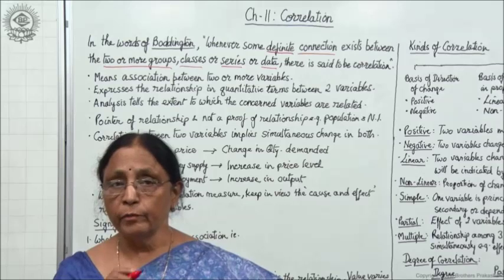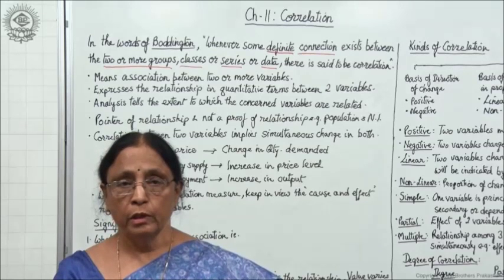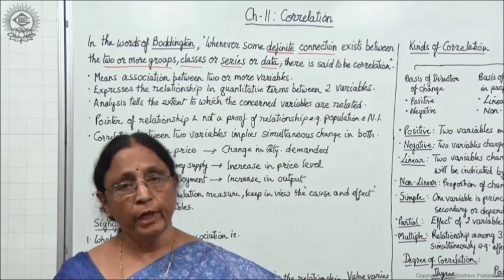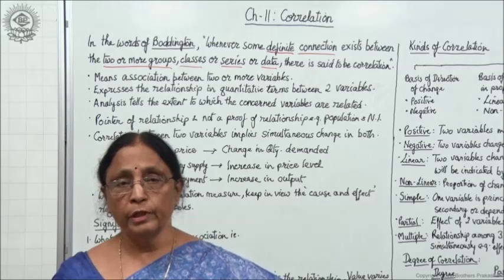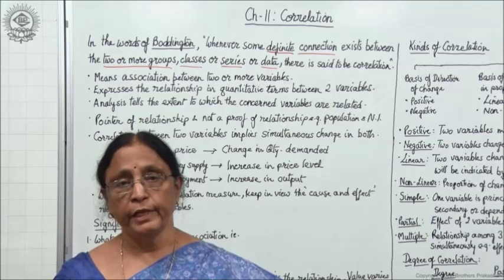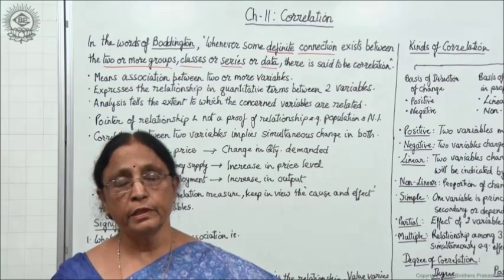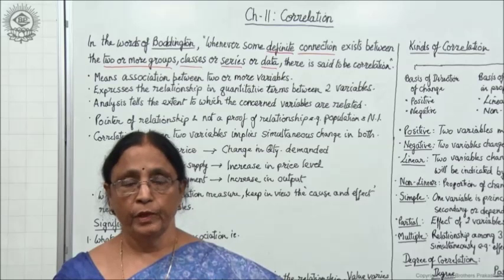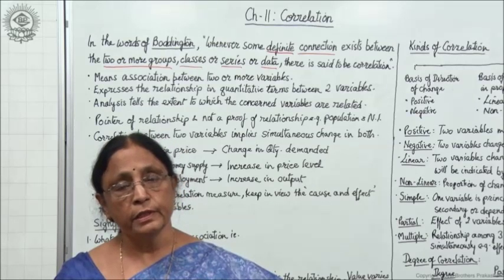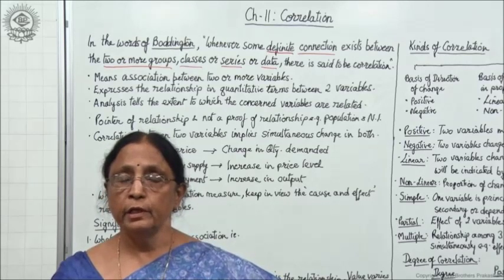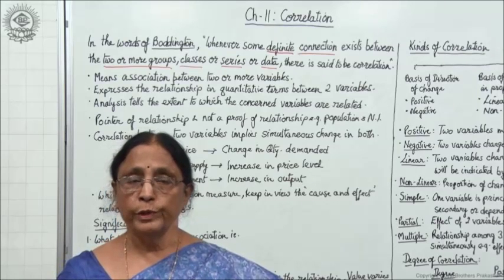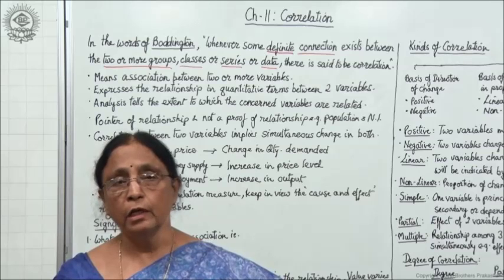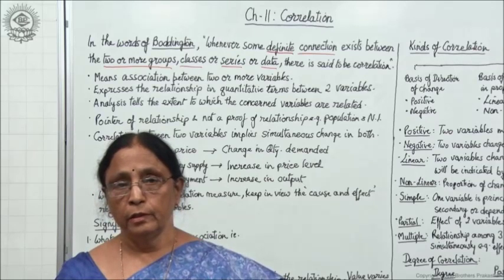This is not the demand by any particular individual, but the overall market demand. So it's a common observation that whenever the price increases, quantity demanded decreases, and whenever the price decreases, quantity demanded increases. So we say that both price and quantity demanded are correlated, right?